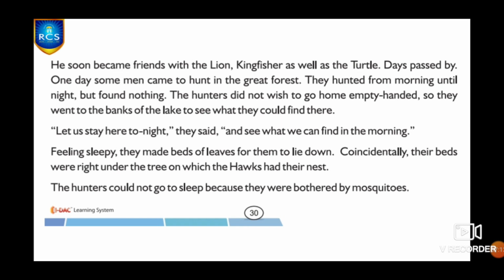And they decided, "Let us all stay here tonight and we will see what we can find in the next morning." And they felt very sleepy. They made beds from the leaves they could find nearby, to lie down. Coincidentally, their beds were right under the tree where the hawks had their nest. The hunters could not go to sleep because they were bothered by mosquitoes in the forest.